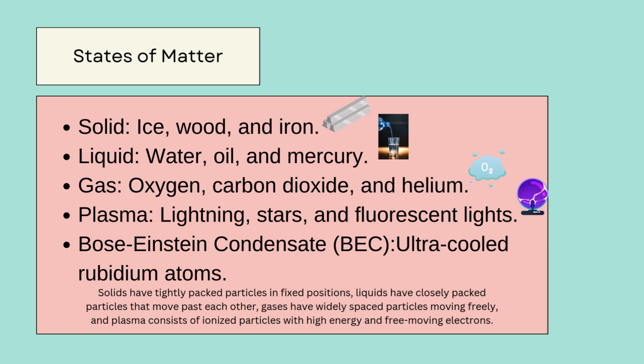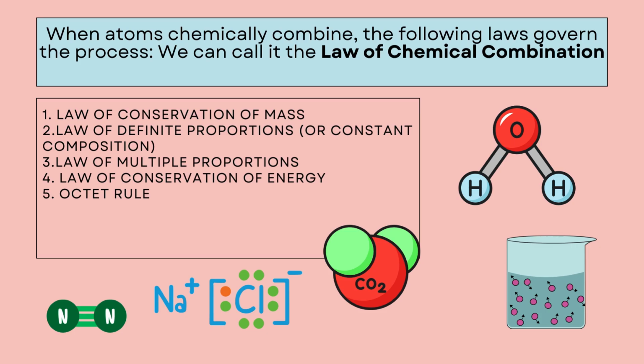The primary difference between states of matter, solid, liquid, and gas, lies in the arrangement and movement of their particles, where solids have tightly packed, fixed particles, liquids have loosely packed, flowing particles, and gases have widely spaced, rapidly moving particles. Plasma consists of ionized particles with high energy and free-moving electrons.